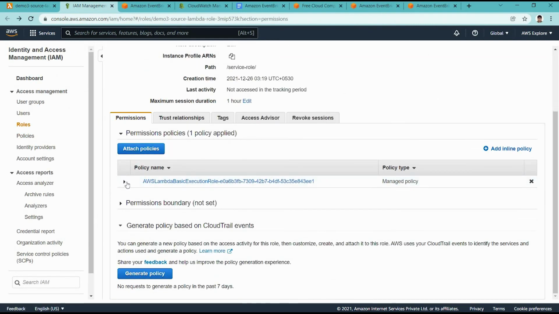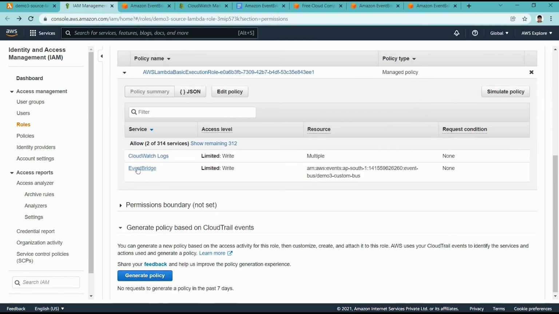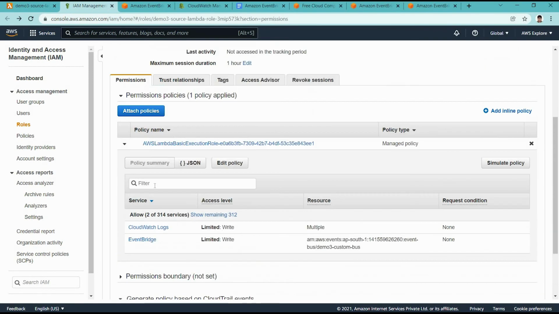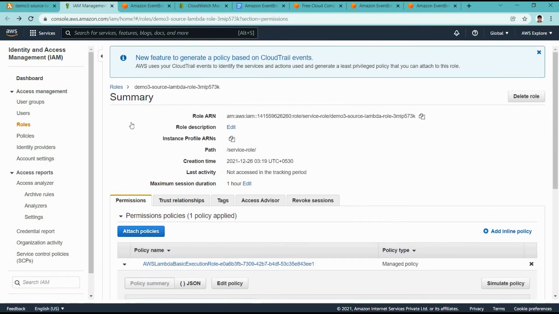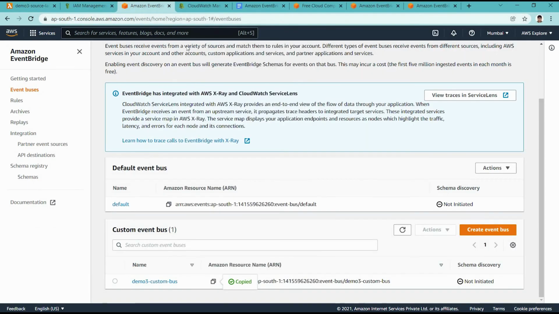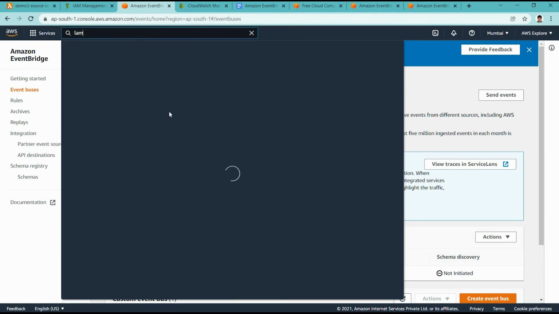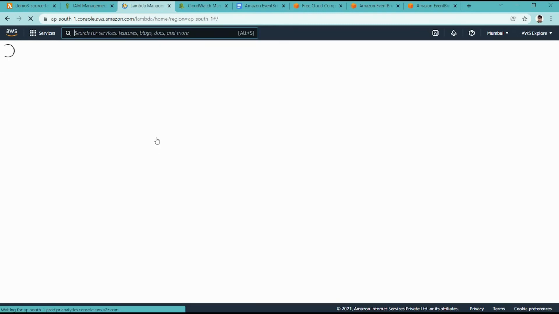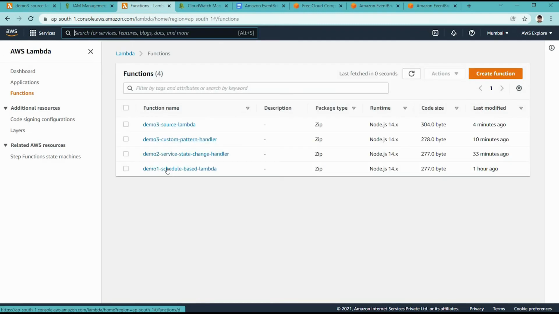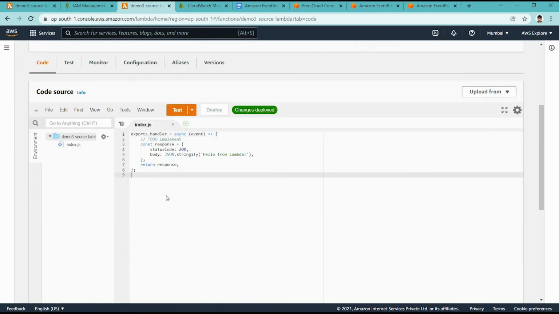Okay, so here we added that EventBridge policy with the write access, because from this Lambda we are going to trigger EventBridge, so the Lambda execution role requires permission to call the PutEvents action.